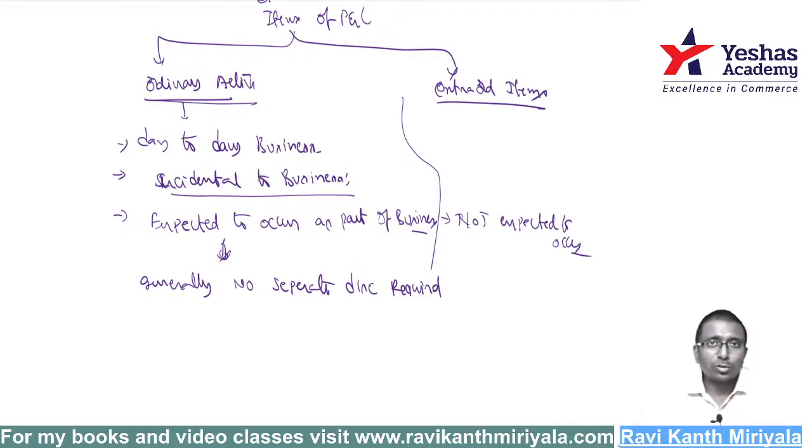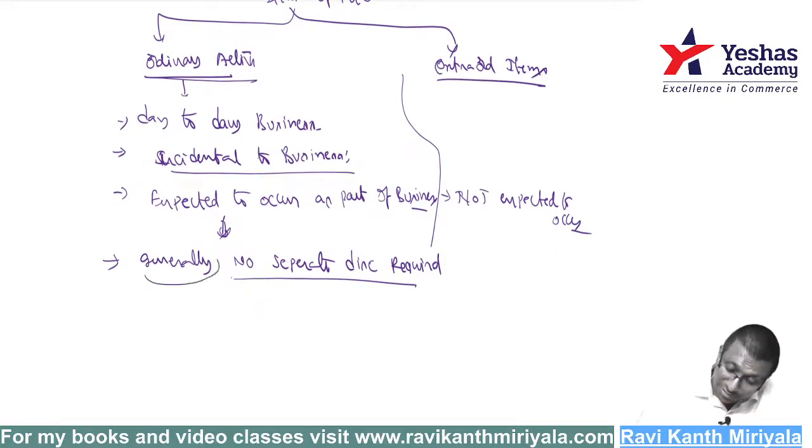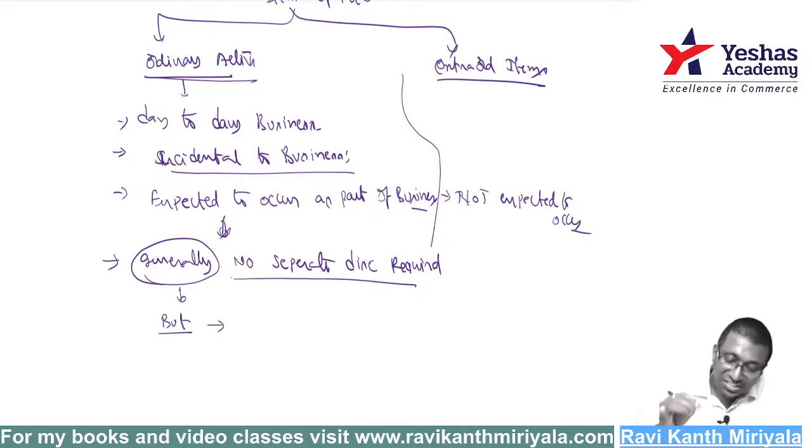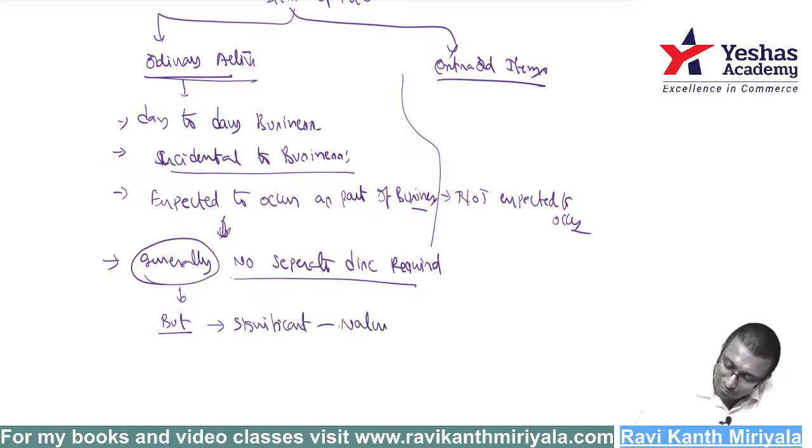Then what are we supposed to do, sir? Generally no separate disclosure is required if it is ordinary. But even though it is ordinary, under exception, what do we call? If such an event is significant, significant in nature, I mean a different item or significant amount. Or instead of significant, I will say based on the nature.